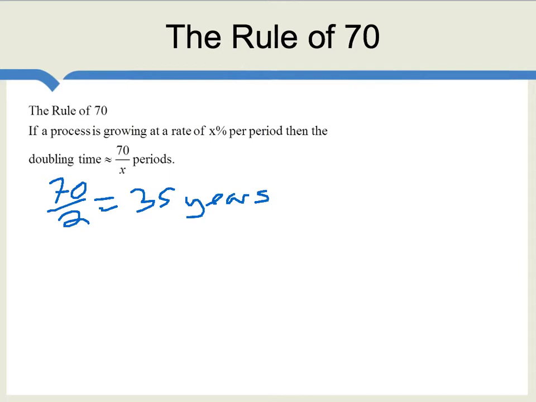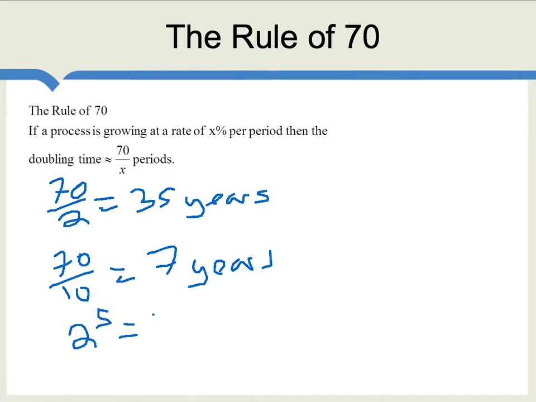Now let's compare with China. In China, GDP per capita has been growing for about the past 30 years at a rate of between 7 and 10% per year. Absolutely astounding. So in China, GDP per capita is doubling approximately every 7 years. So this means that in the time it takes GDP per capita to double in the United States, in China, GDP per capita will have gone up by 2 to the 5th, or by 32 times.